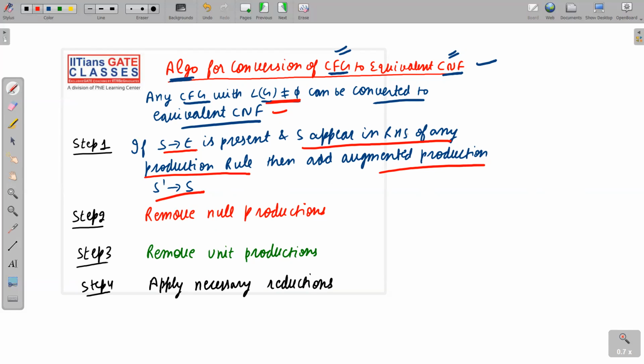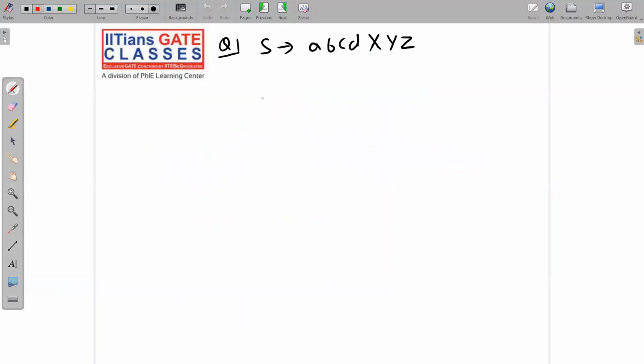So just remember step number 1: if S implies null is present and S appears on RHS of any production rule, then add augmented production S dash implies S. Step number 2, remove all null productions. Step number 3, remove all unit productions. Let me write all here, otherwise you will get confused. This is obvious, but we have to write it so that everything is clearly specified. So remove all null productions, remove all unit productions, and apply necessary reductions. What are these necessary reductions? I will show you with examples. So let me jump to questions. You will get the idea.